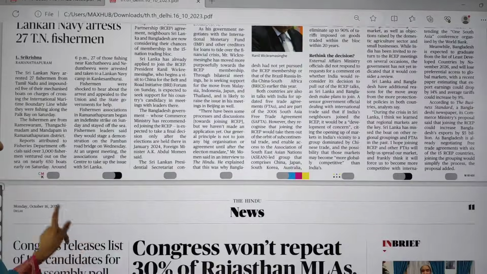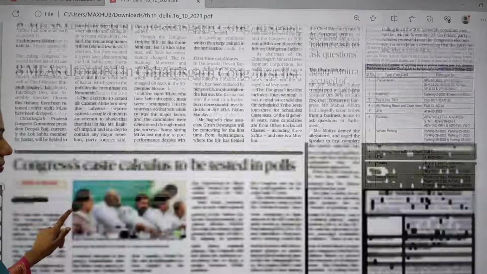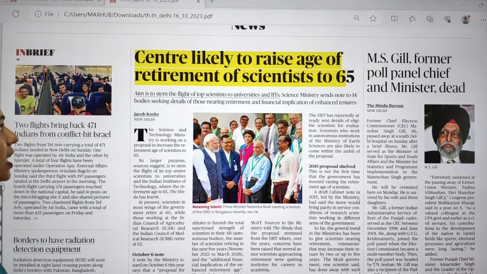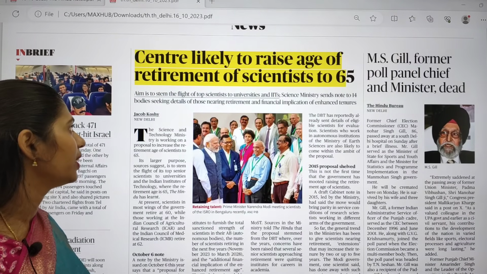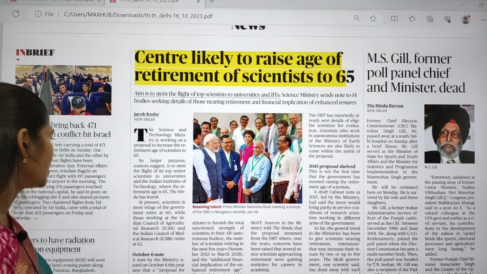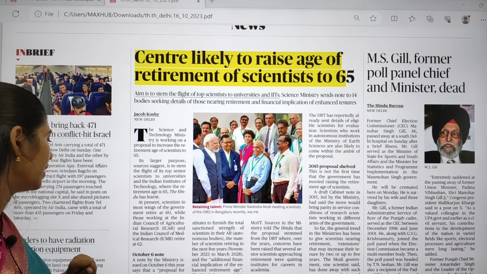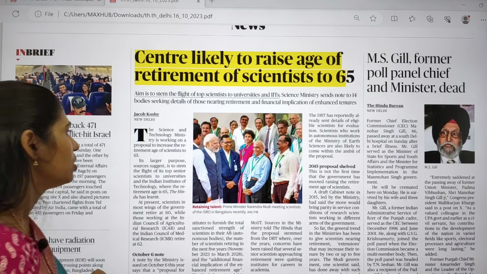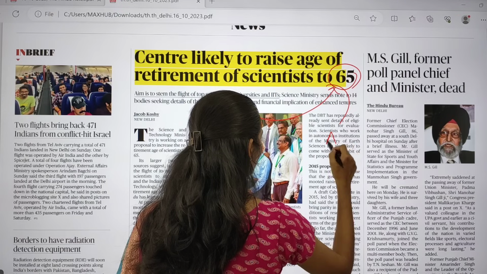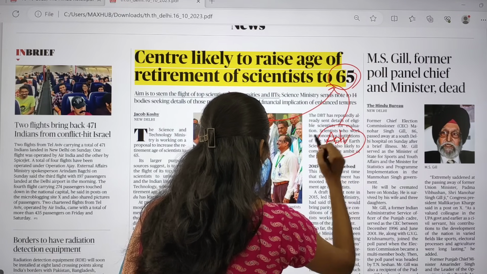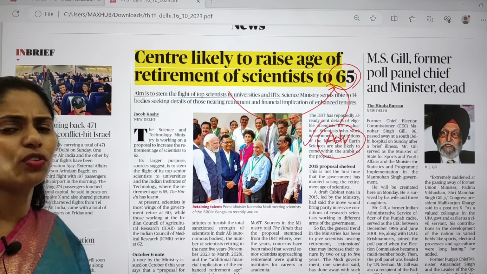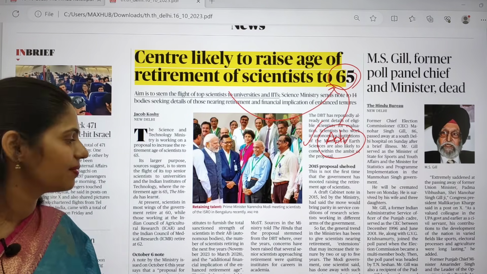And if you move on, on page number 12 you can see an article: Centre likely to raise age of retirement of scientists to 65. As of now the age of retirement is 62, and now we are increasing it to 65. So here you have to see what will be the advantages of increasing the retirement age of scientists. They can work for 3 more years, right?